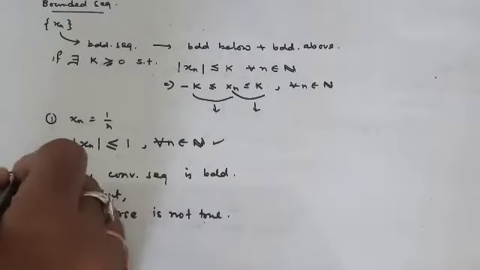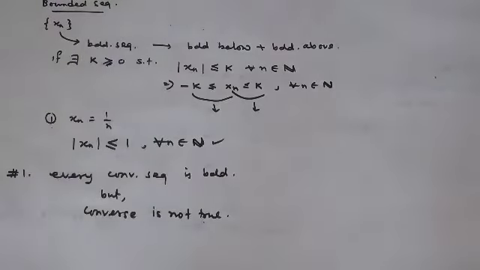This is result number 1 regarding bounded sequences. In the last video we discussed what is meant by a limit or convergent sequence, so we have the idea of a convergent sequence. It says that every convergent sequence is bounded, but not all bounded sequences are necessarily convergent. For the first part, obviously you have a certain proof.